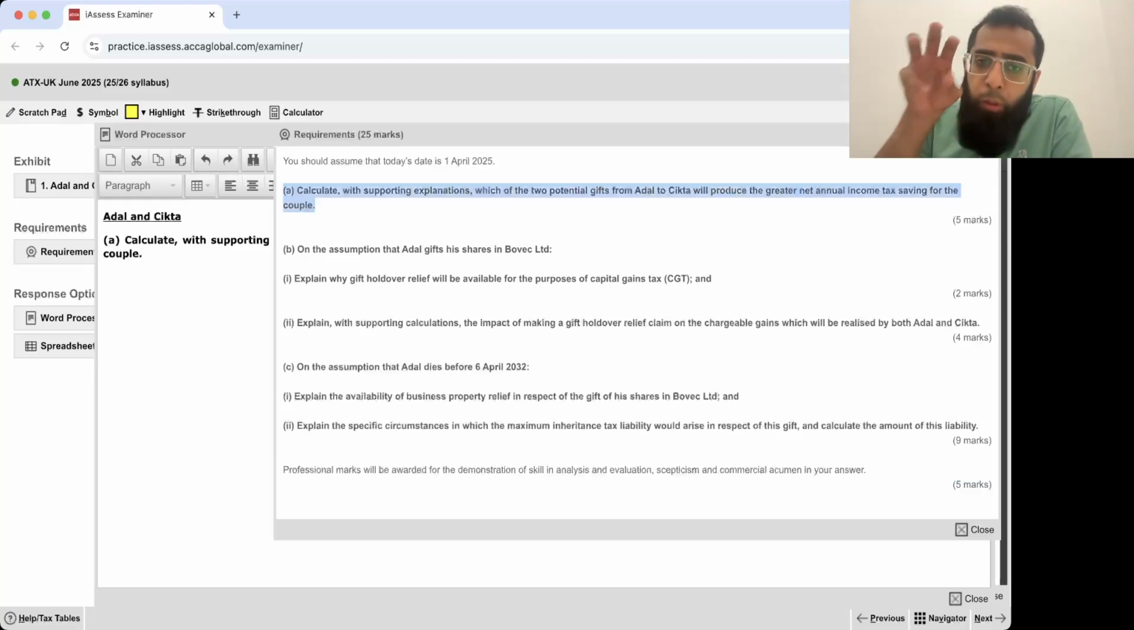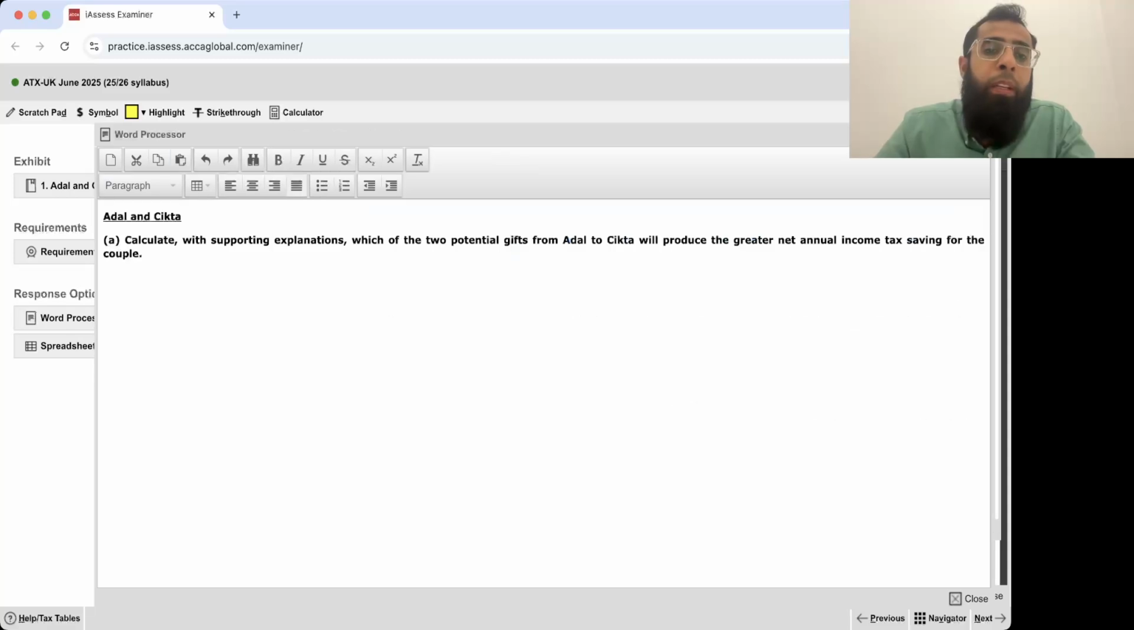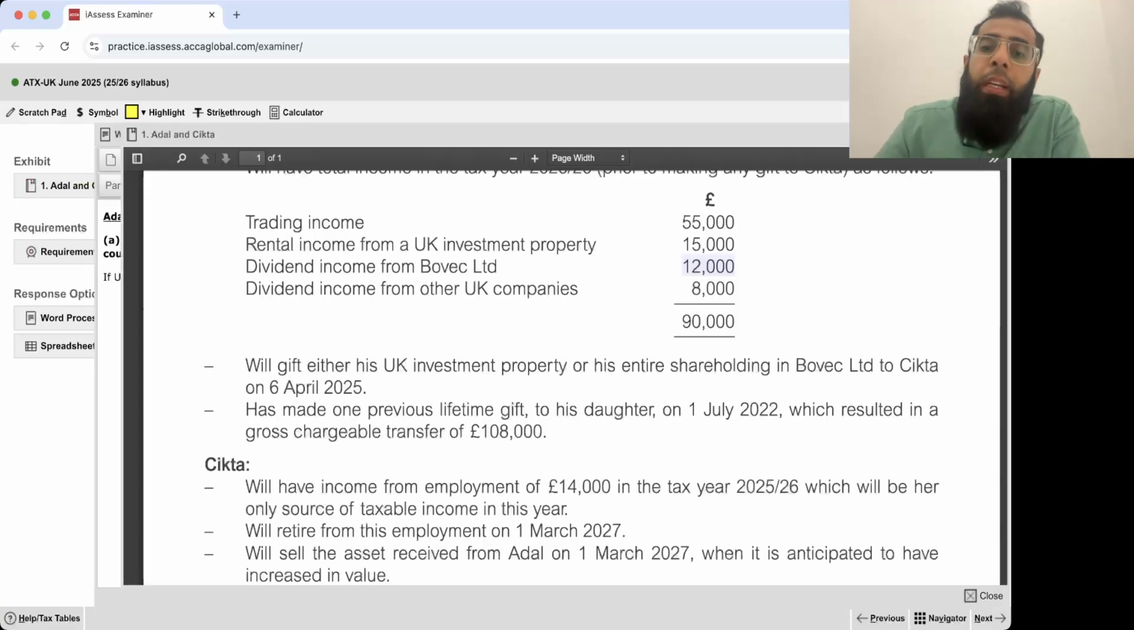Now let's focus on this requirement. Believe me, it's very easy. Calculate with supporting explanation which of the two potential gifts from Adel to Sitka will produce the greater annual income tax saving for the couple. Just think about it. There were two situations: either you give the UK investment property or you give the entire shareholding in Bovac Limited.